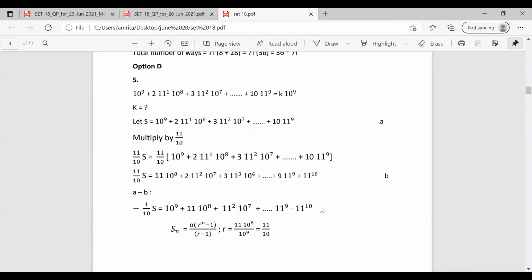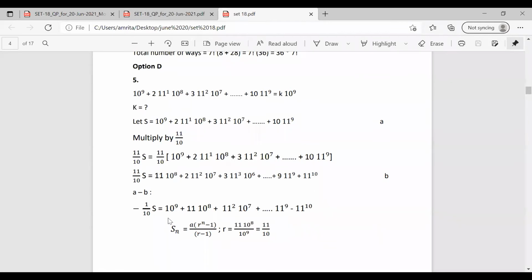subtracting all these terms, we can have this equation. That is minus 1 by 10 S is equal to 10 raised to 9 plus 11 into 10 raised to 8 plus 11 square into 10 raised to 7 plus 11 cube into 10 raised to 6 plus etc. Here it becomes 11 raised to 9 minus this 11 raised to 10, and this term becomes 11 raised to 10.